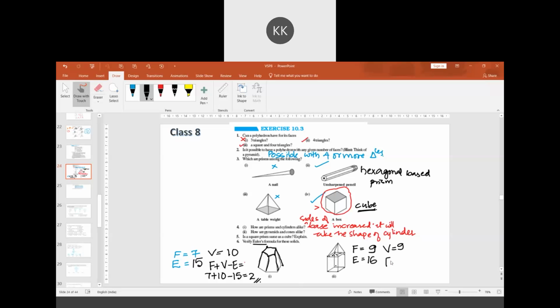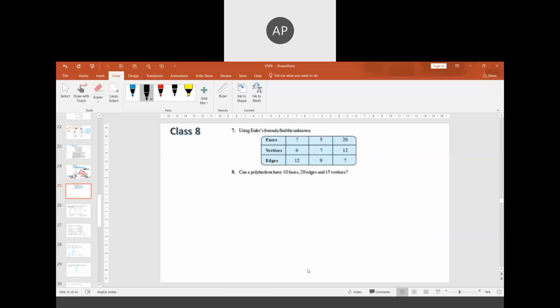Now if I use the formula F plus V minus E, I get 9 plus 9 is 18, minus 16 is 2. 18 minus 16 is equal to 2 in both cases, so Euler's formula is verified.